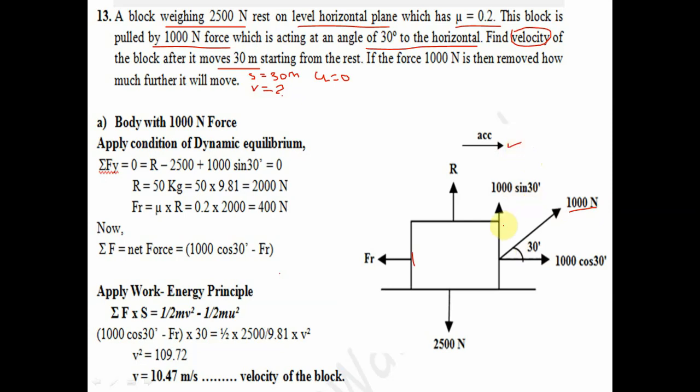Now I will draw the free body diagram. This 1000 force is resolved into two components: 1000 cos 30 and 1000 sin 30. This is weight W acting vertically downward. At the same time, this is reaction R and this is the frictional force Fr in the direction opposite to the acceleration.